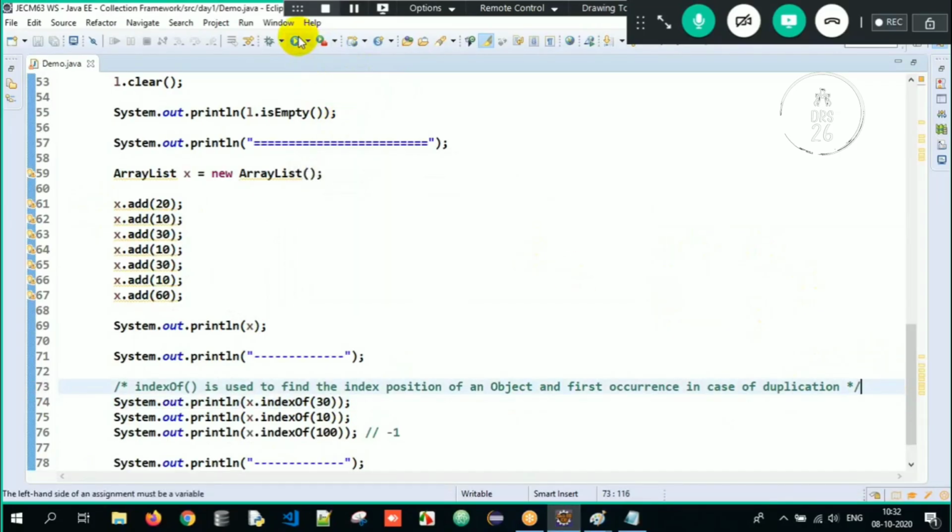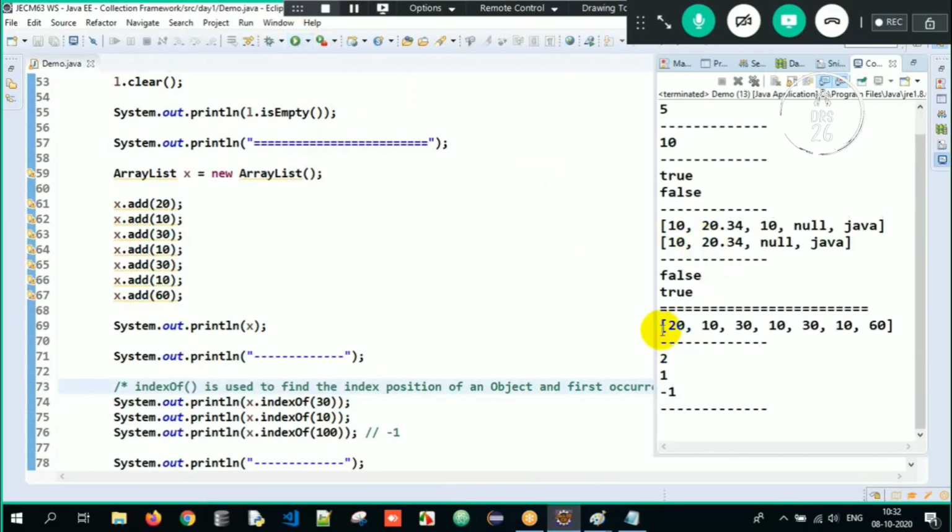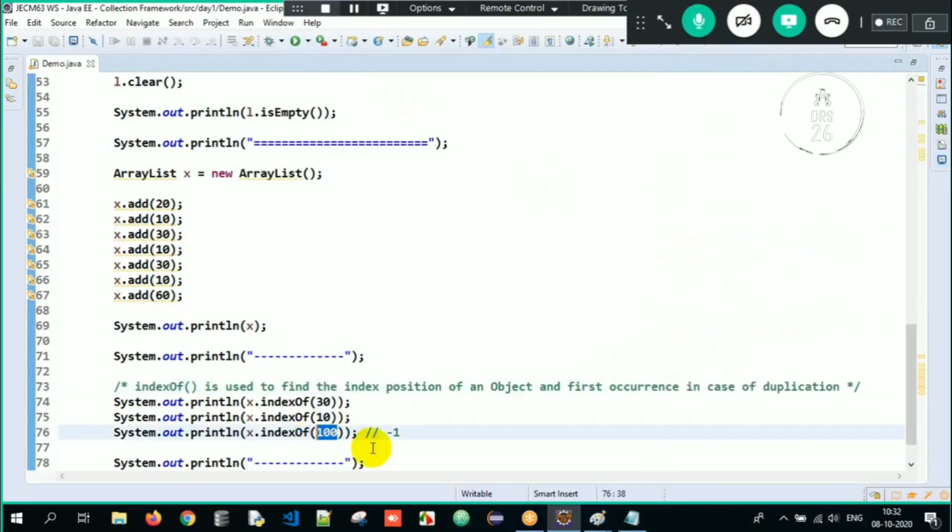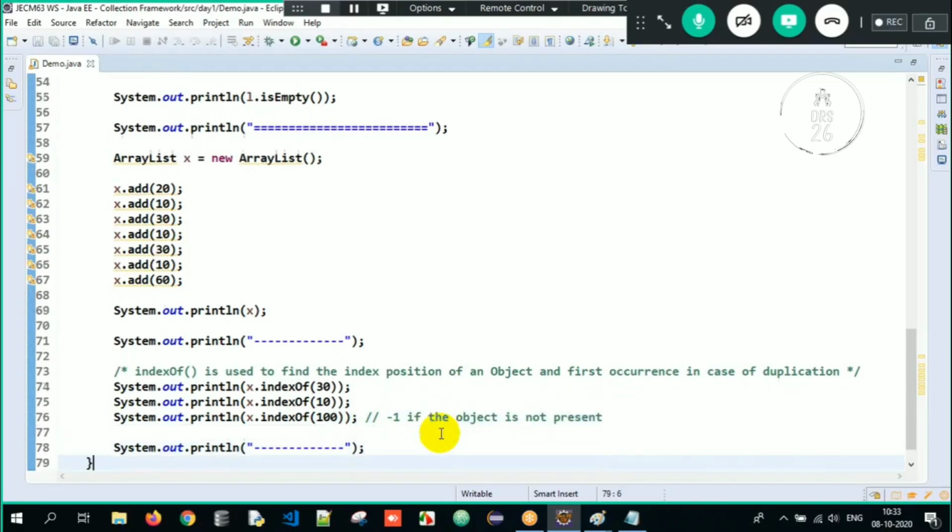Great. So now when I execute it, see, 30 is present at 0, 1, 2. I get the index position of 30, that is 2 here. But in case of duplication, again the first occurrence, so for 10 I get 1. When I ask for indexOf 100, 100 is not present, so I get -1. It returns -1 if that object is not present over here. So this is all about the entire process.